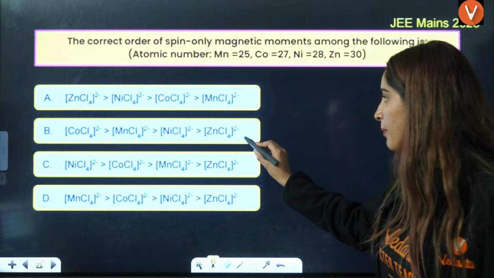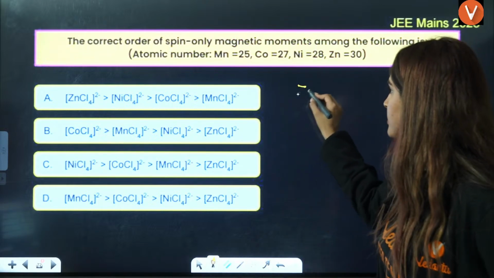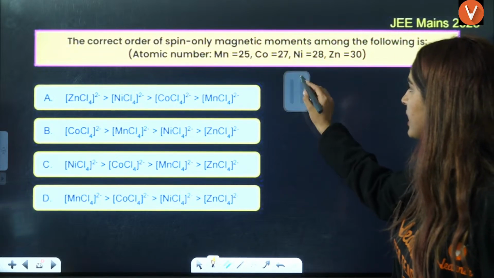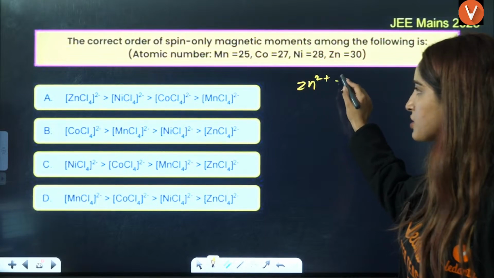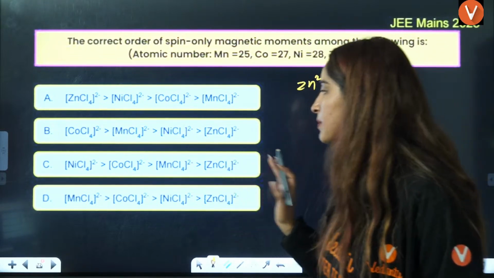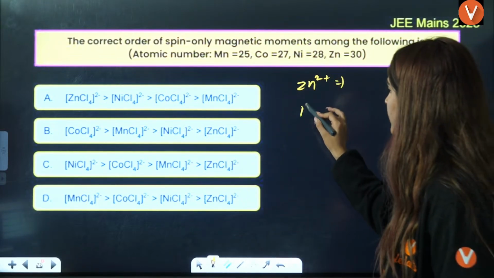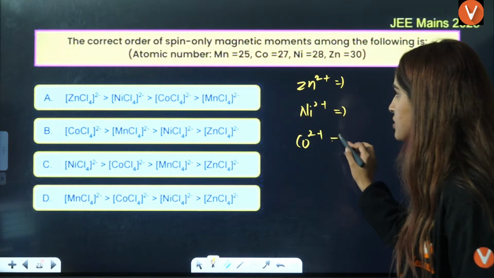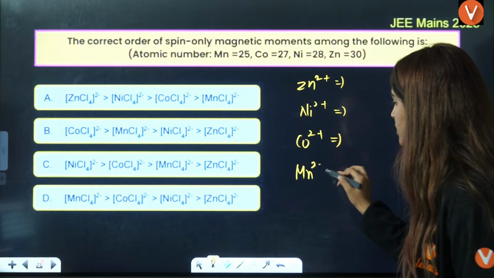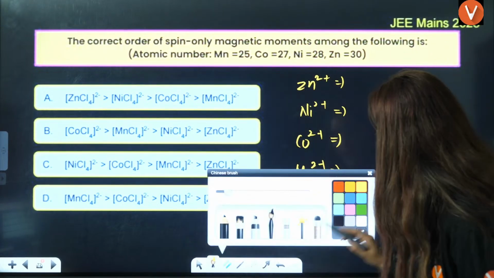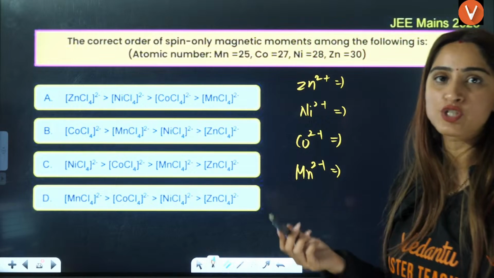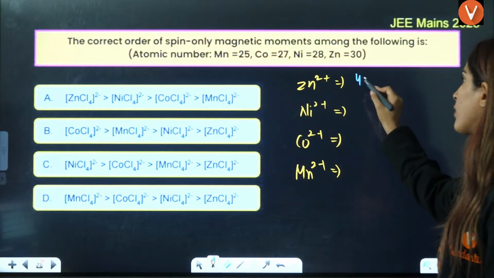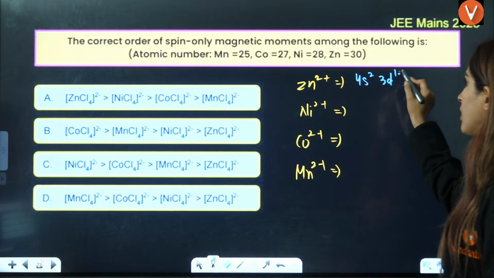In the zinc complex, x minus 4 is equal to minus 2, so zinc is in plus 2 oxidation state. Everything is in plus 2 oxidation state: nickel in plus 2, cobalt in plus 2, manganese in plus 2. And there is no pairing because Cl, a weak field ligand, is attached here. Zinc, 30, means it had 4s2 3d10.